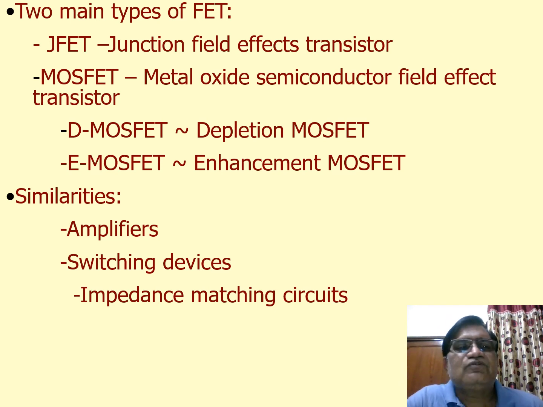That's why we switch to still better devices, and that device is your field effect transistor, FET. F stands for field, E stands for effect, FET, field effect transistors. And MOSFET, metal oxide semiconductor field effect transistor.